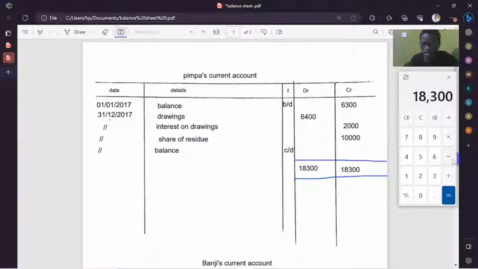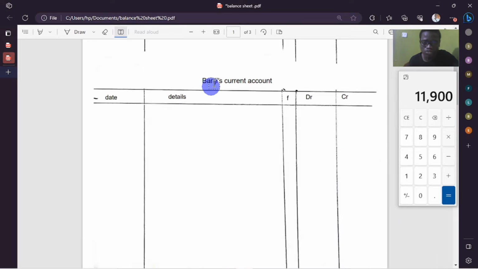Done. Then 18,300 minus this figure here, which is 6,400, it's giving us 11,900, which will be here. 11,900. And we continue. Now we go to Banji.